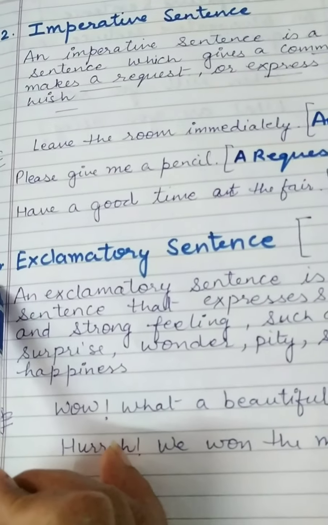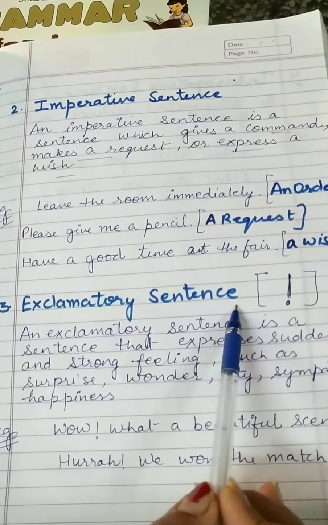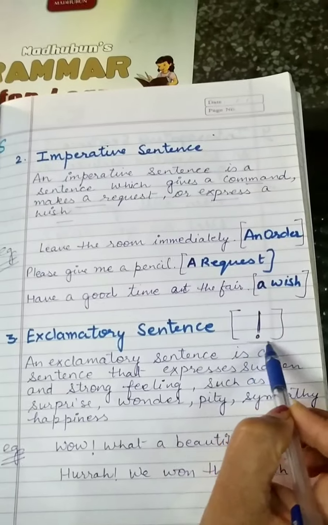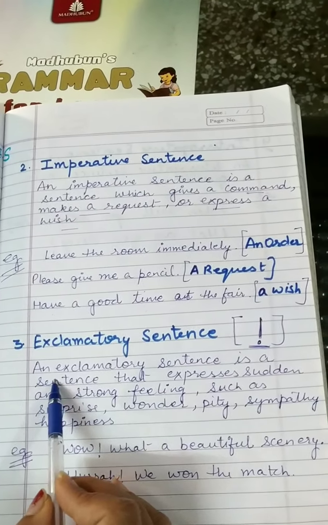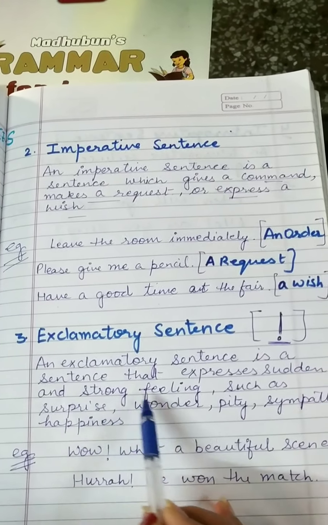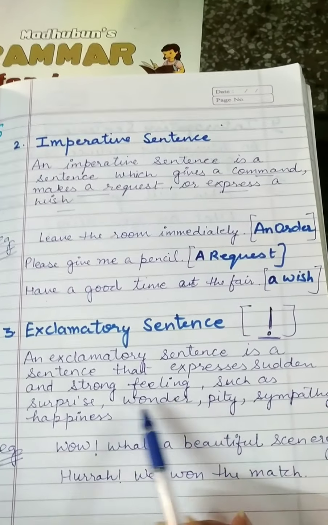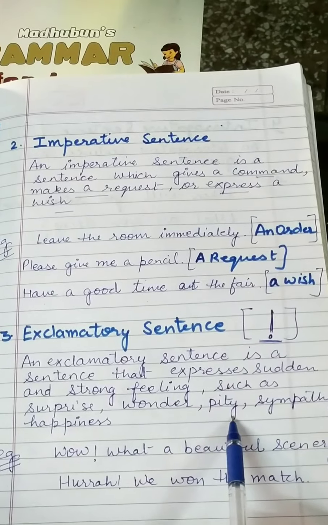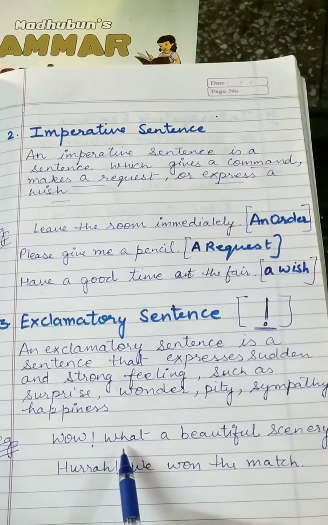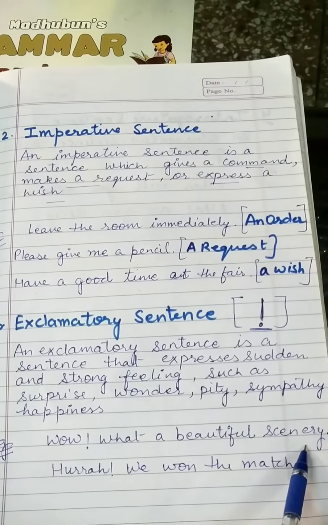Now, the third part is exclamatory sentence. You must be all familiar with this exclamation mark. An exclamatory sentence is a sentence that expresses sudden and strong feelings such as surprise, wonder, pity, sympathy, happiness. Example, wow, what a beautiful scenery.